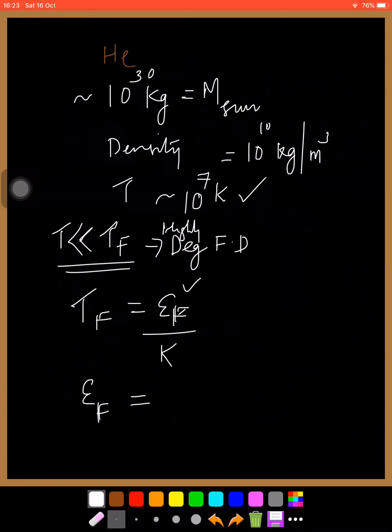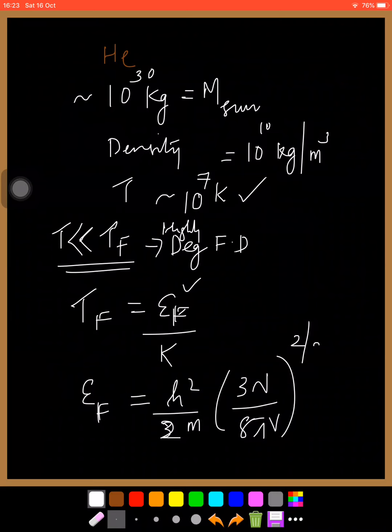And the Fermi energy, we know, is equal to h square by 2m into (3n by 8 pi V) raised to 2 by 3. And this depends upon n by V, the particle density.